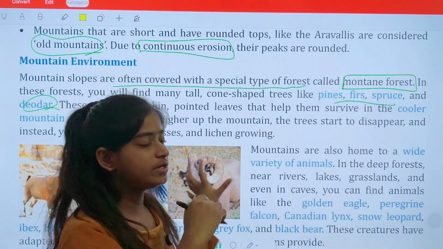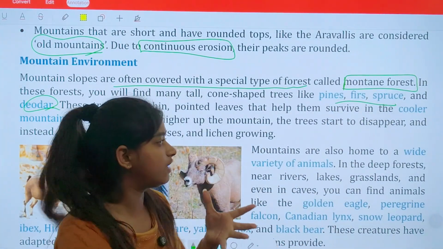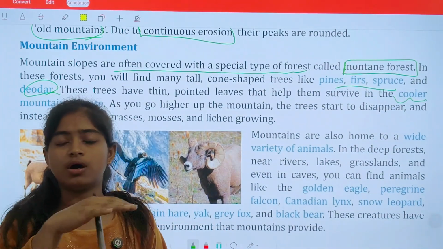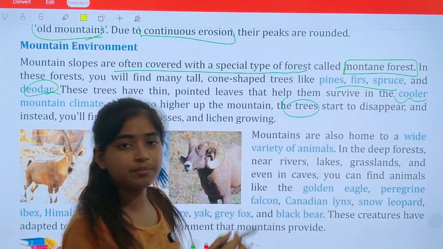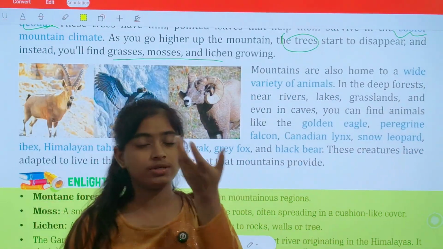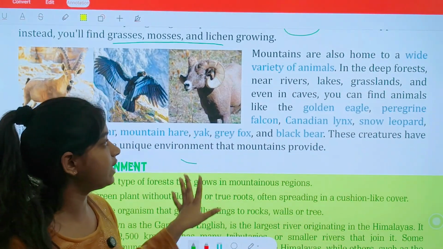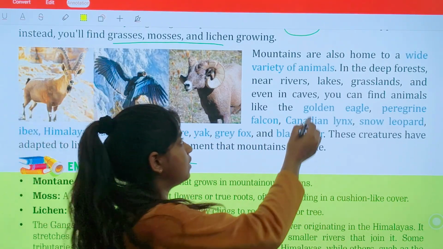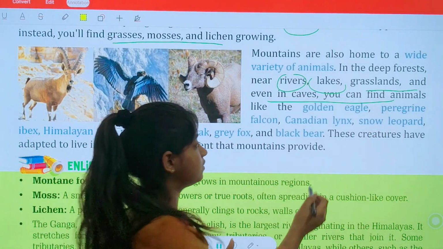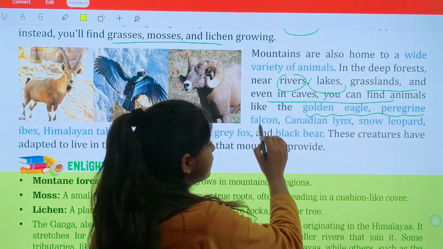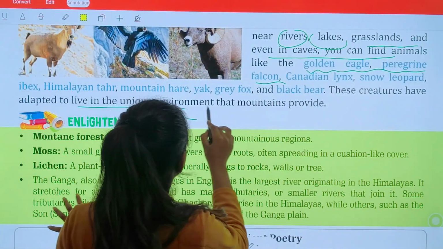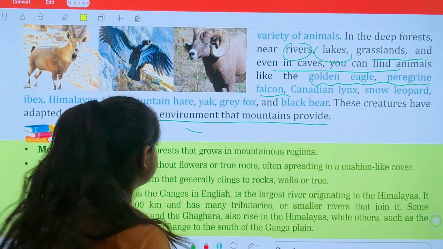These trees also have thin pointed leaves, which help them survive in a cooler atmosphere, which is also a very good thing. And as you go upward, you will start seeing that trees are going to disappear, and lichens, mosses, and grasses start appearing. As you know, mountains are also home to wide varieties of animals. In deep forests, near lakes, grasslands, and even in canyons, many animals live there. For example, golden eagle, peregrine falcon, Canadian lynx, snow leopard, and others. These creatures have adapted to live in the unique environment that mountains provide them. Clear?